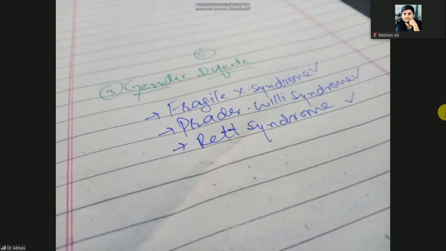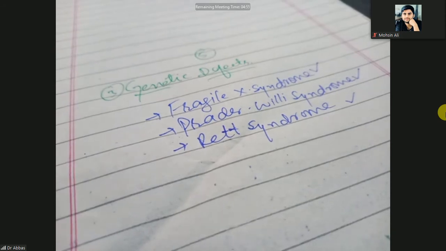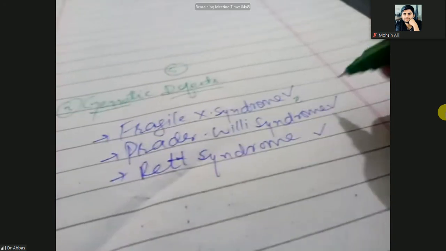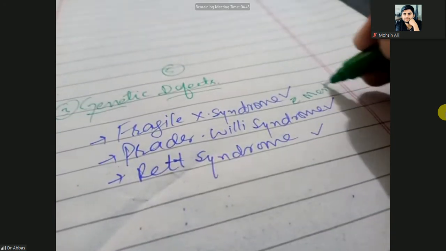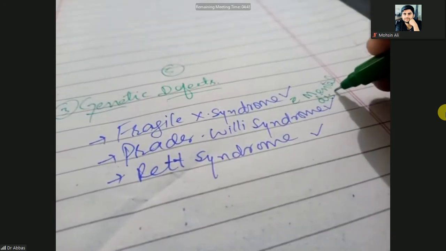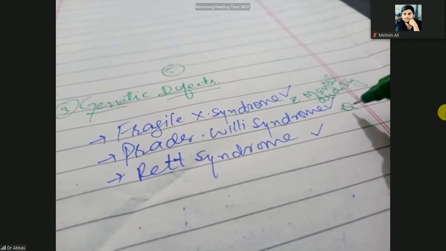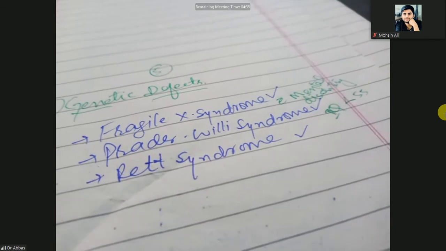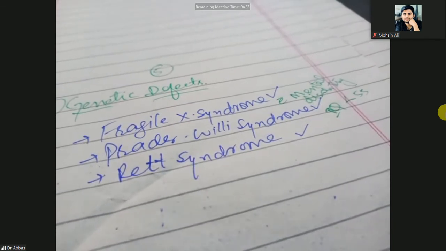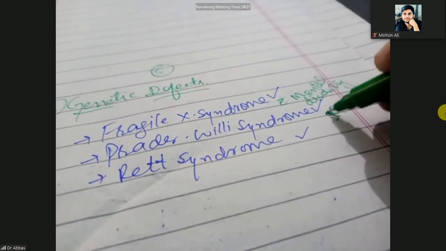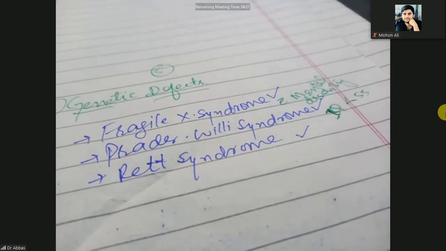Actually, what happens in fragile X syndrome? In fragile X syndrome, there is a mental disability and the IQ level is less than 55. Mental retardation, we call it mental disability, and the IQ level of the child will be low, so less learning ability.